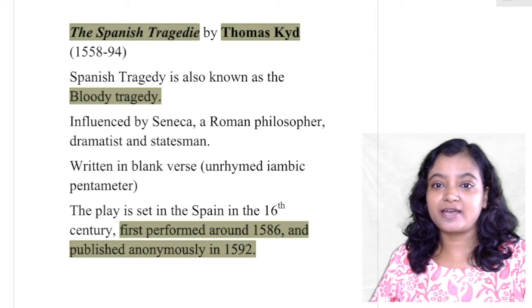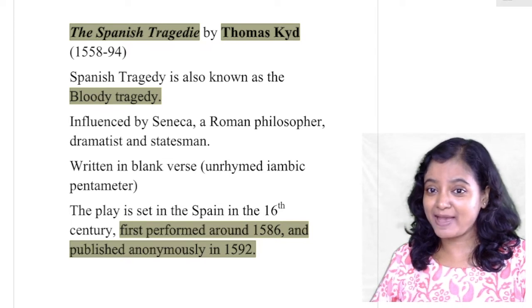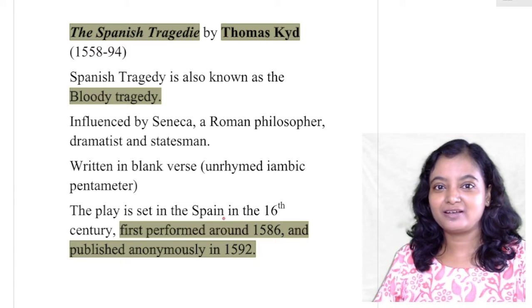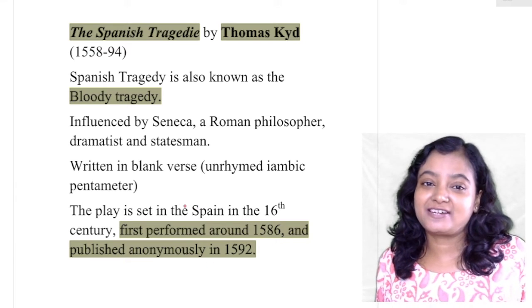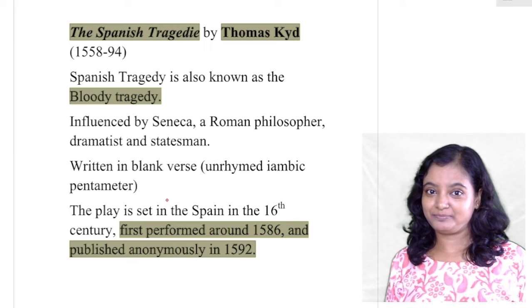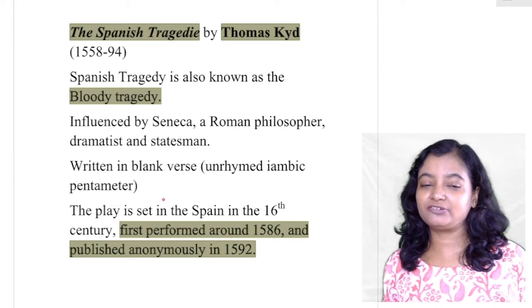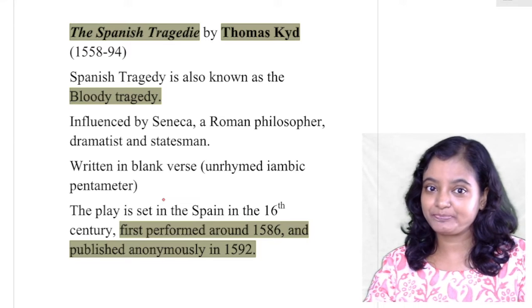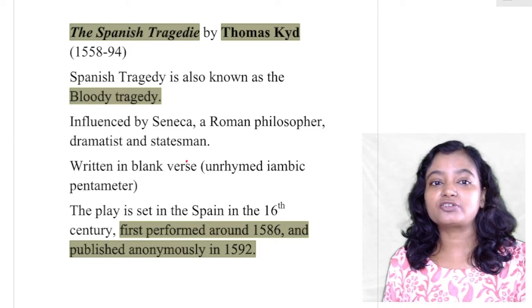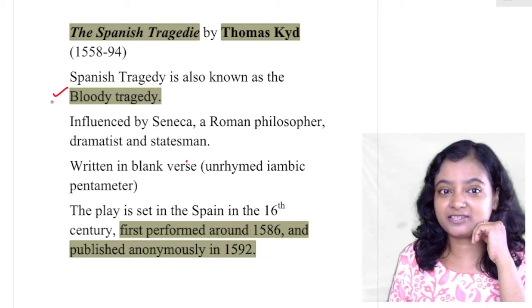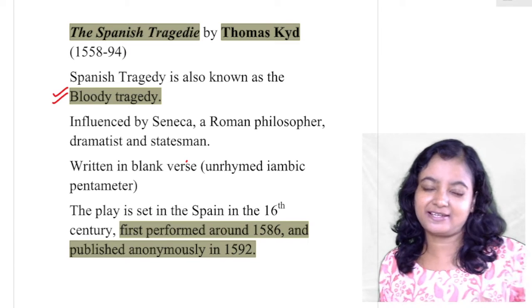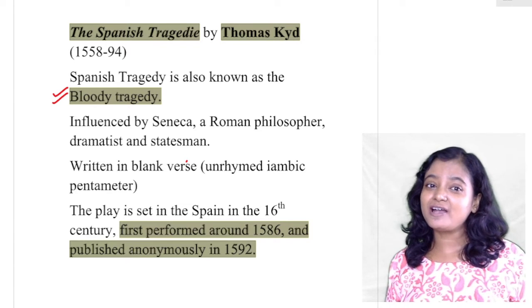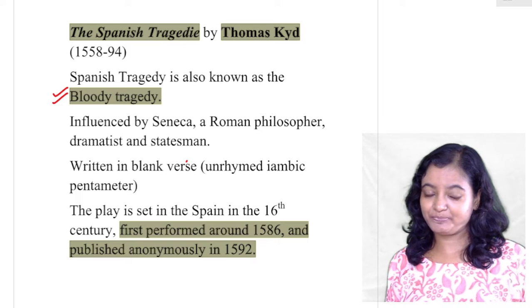Today we are going to read about Kidd's The Spanish Tragedy. The Spanish Tragedy by Thomas Kidd, 1558 to 1594, the lifespan of Thomas Kidd. Spanish Tragedy is also known as bloody tragedy. There is too much bloodshed and revenge motive, so it is called bloody tragedy.